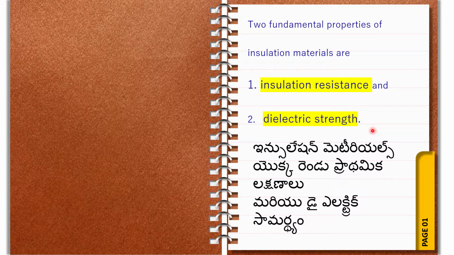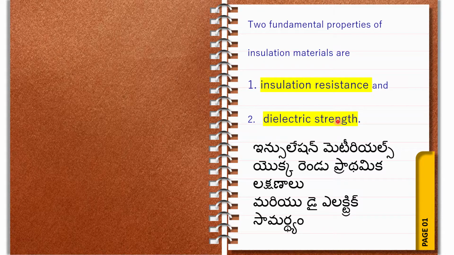Suppose a material has only dielectric strength and does not have insulation resistance, then we can't say it is an insulation material. This is not an insulating material. To become an insulating material, it must have two conditions: first, it must have insulation resistance, and it must have dielectric strength.